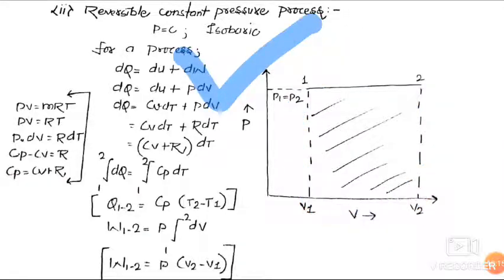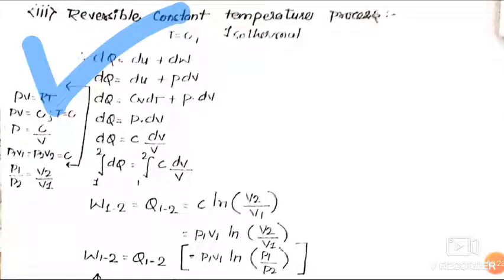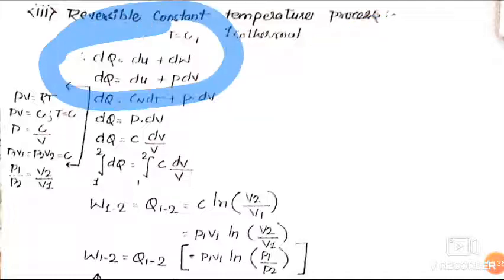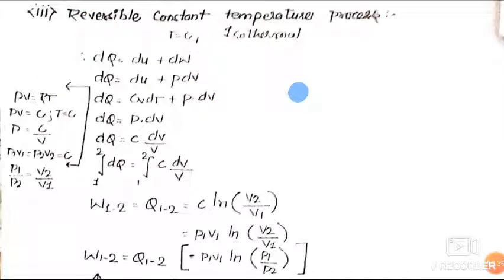Now friends, we will move to our next process, which is reversible constant temperature process. If temperature is constant, then it is also called as isothermal process. We know that first law for process is dq is equal to du plus dw. Now friends, we know that it is closed process, so dw is equal to pdv, and we already derived du is equal to cv dt, and pdv is same. So friends, here there is no change in temperature, so dt becomes 0 and dq is equal to pdv.